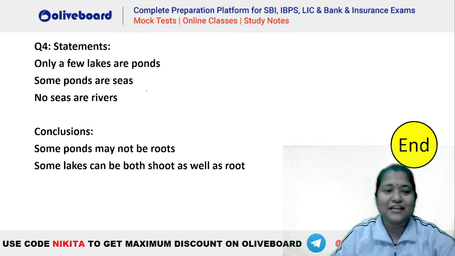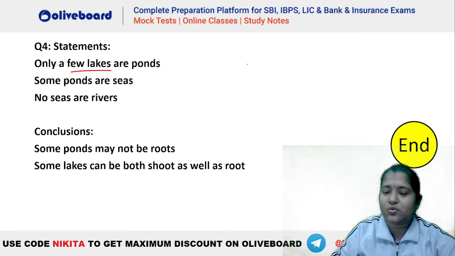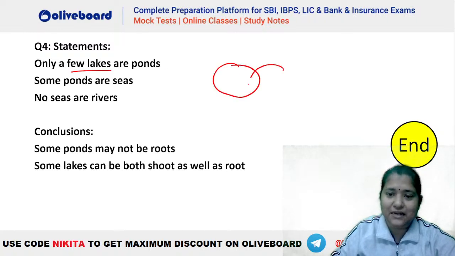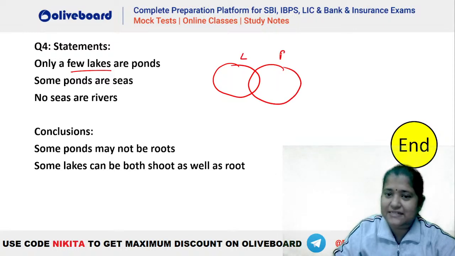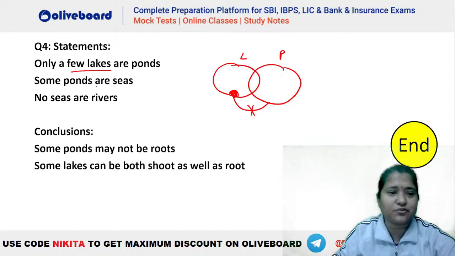Chalo, let's try. Only a few lakes are pond. Only a few is again a combination of some plus some not. That means some lakes are pond. Okay, some lakes are pond. And there should be a definite portion of lake which will never be a part of pond. Okay, yes, only a few ho gaya.